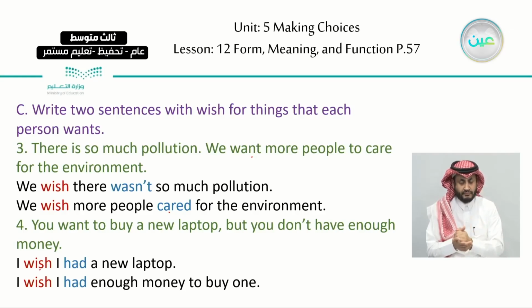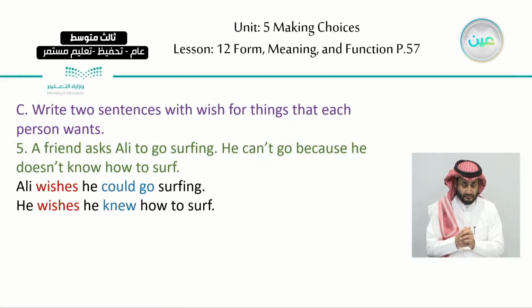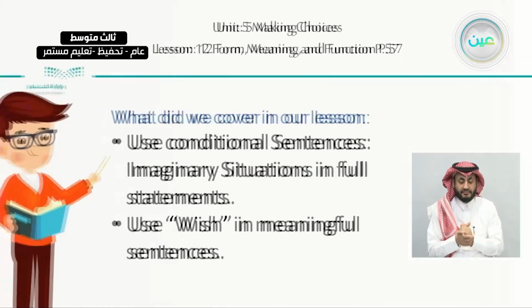I wish I had a new laptop. I wish I had enough money to buy one. Now the last one, 5, the answers: Ali wishes he could go surfing, and he wishes he knew how to surf. Okay, this is it for exercise C.